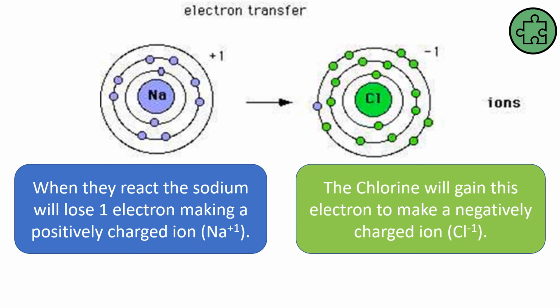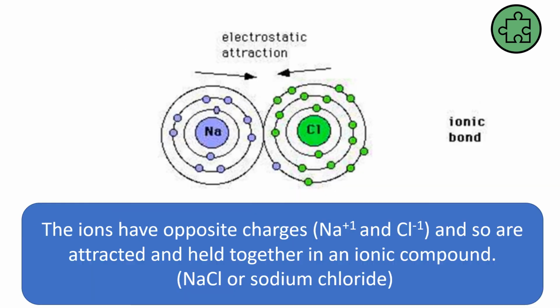Well, what do we know about positives and negatives? Well, then we know that opposites attract. The ions have opposite charges, and so they're attracted to each other, and they're held together with a really, really strong electrostatic attraction. And that is an ionic bond, and this is an ionic compound. And it's ionic because it contains ions.